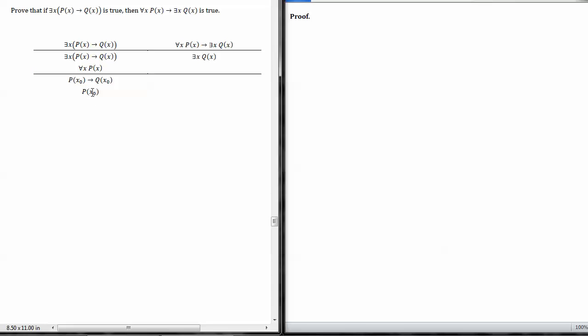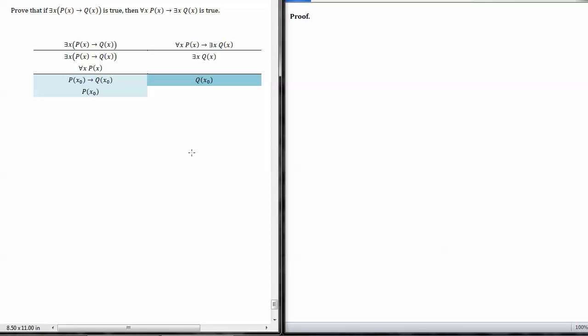The reason I want to know that's true is so that I can do modus ponens in just a moment. Before we do that, let's look at our goal. To prove an existential statement like this, it's enough to prove q of x for a particular value of x. For example, x naught is what we're going to be able to do here. And so finally, modus ponens gets us from these two givens to our goal.